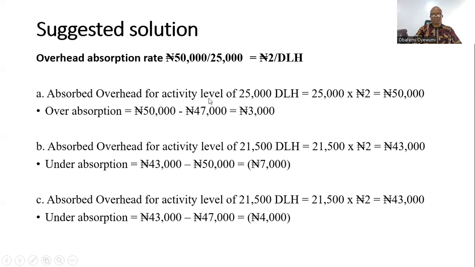Let's look at how we arrive at this. The absorbed overhead for this level, 25,000 direct labor hours multiplied by 2, is 50,000. So 50,000 naira minus 47,000 naira will give you 3,000.